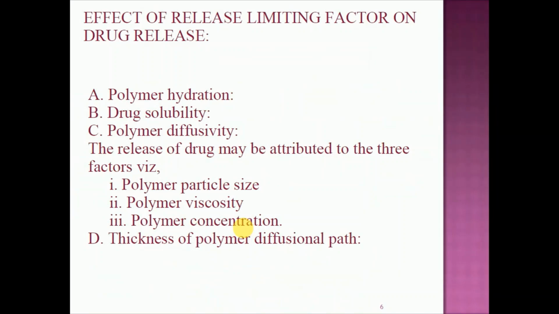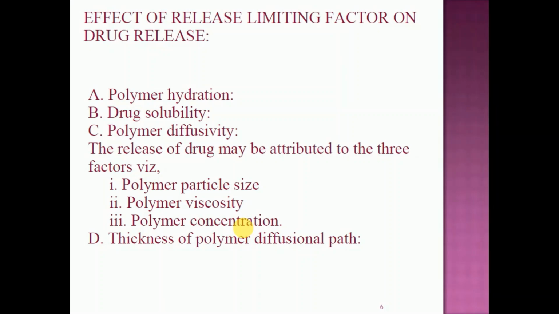Now, if we talk about the release limiting factors, the first one is polymer hydration. It means, what is the character of the polymer? A polymer is either easily hydrated by water, or it is hydrophobic in nature and not easily hydrated. The swelling and hydration of the polymer influence the release rate of the drug.